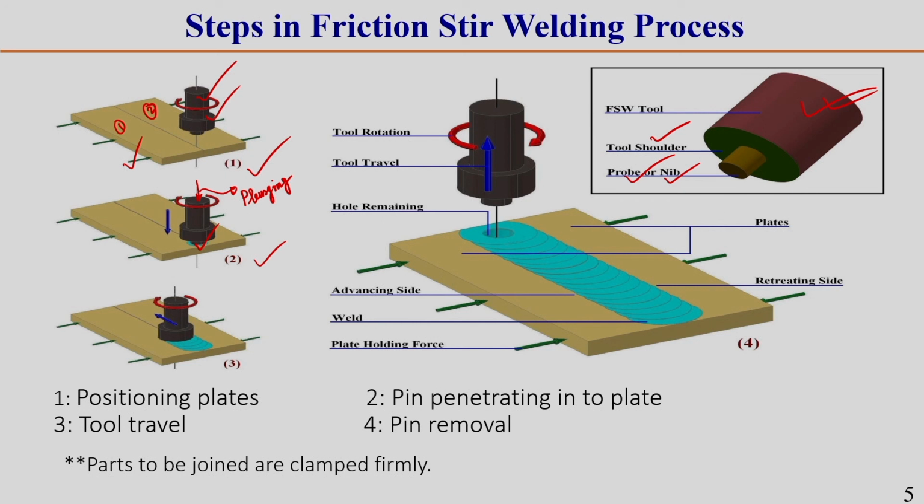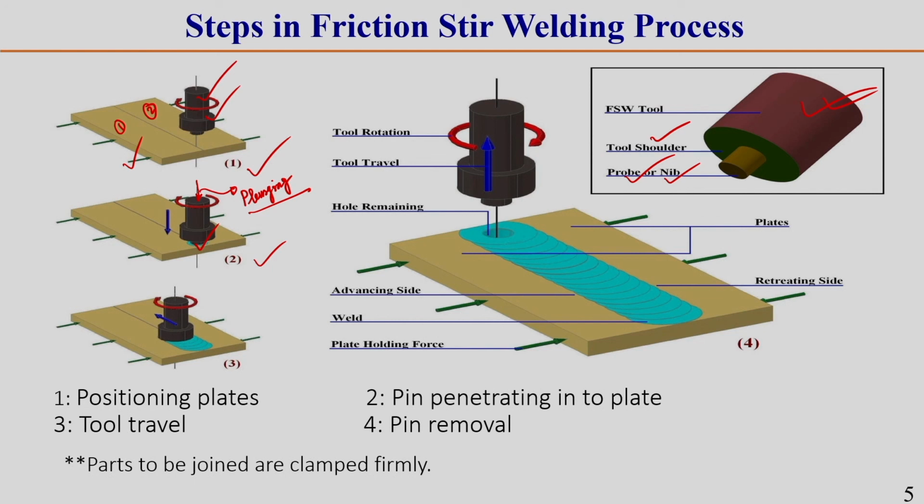Okay. So, first of all we have to touch this tool pin tip with the workpiece, and there is a normal force on the top of the workpiece surface, and there is contact. As the tool is rotating, the material starts rising in temperature. If this temperature rise reaches a sufficient value, at that time this material becomes softened.